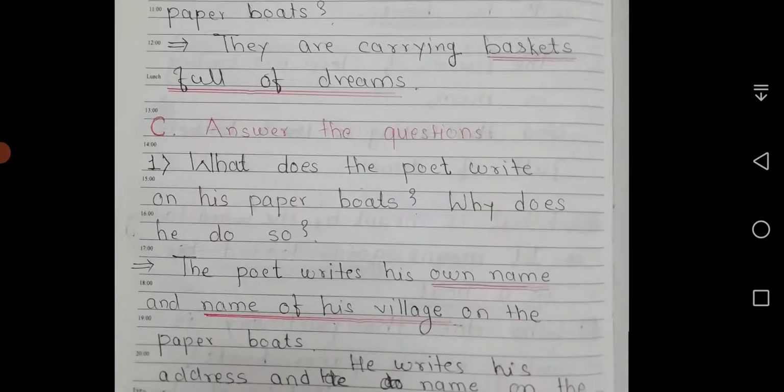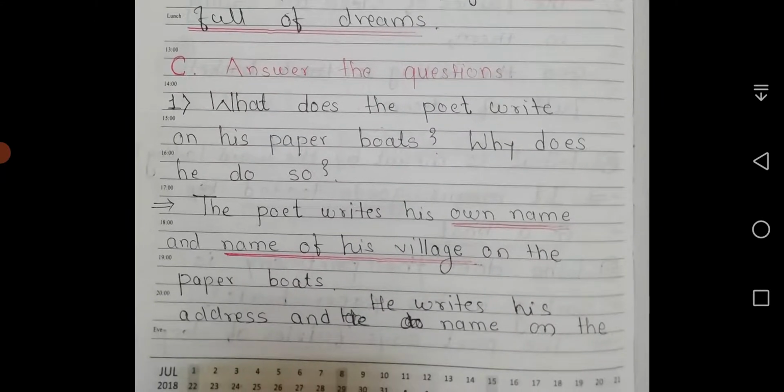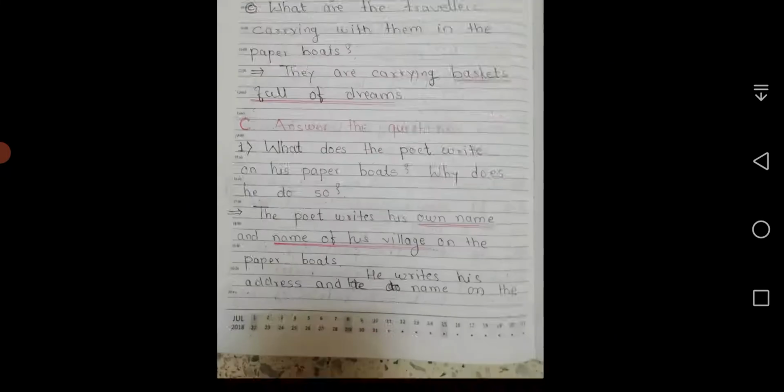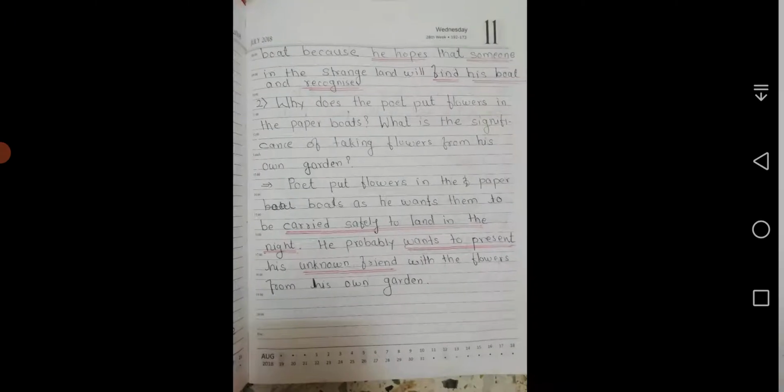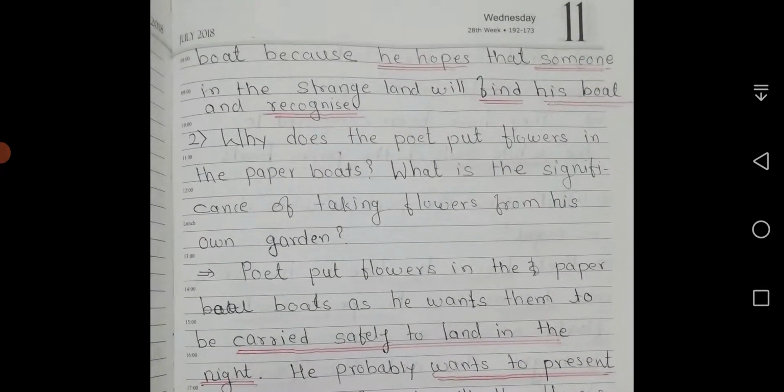Then C. Answer the questions. First question. What does the poet write on his paper boats? Why does he do so? Answer is the poet writes his own name and name of his village on the paper boats. He writes his address and name on the boats because he hopes that someone in the strange land will find his boat and recognize him.